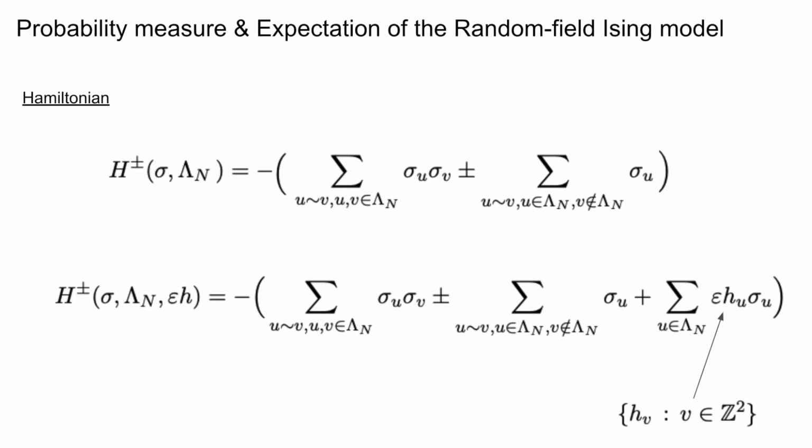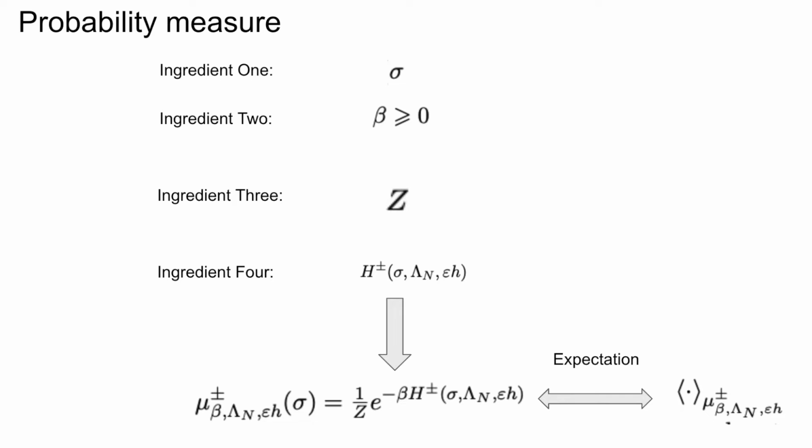So far, what we have defined towards obtaining the probability measure is introducing the Hamiltonian for the Ising model and demonstrating how one can obtain the random field Ising model Hamiltonian from the classical Hamiltonian for the regular Ising model. And to define the probability measure for the random field Ising model, we'll have to make use of the following ingredients. For ingredient 1, we will want to sample some spin configuration, which is given by sigma.